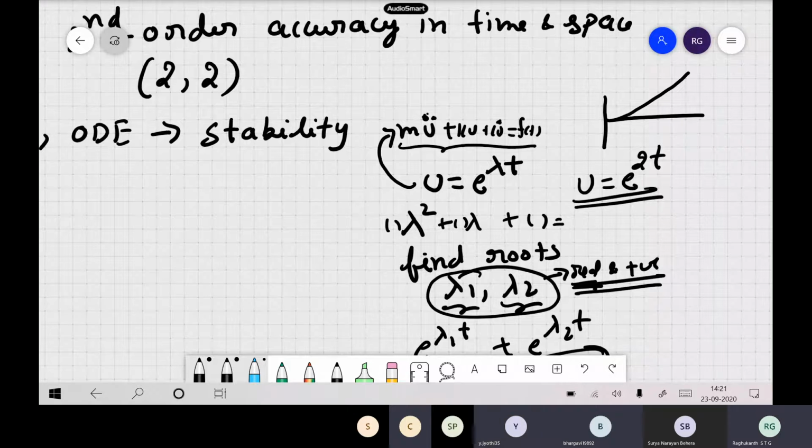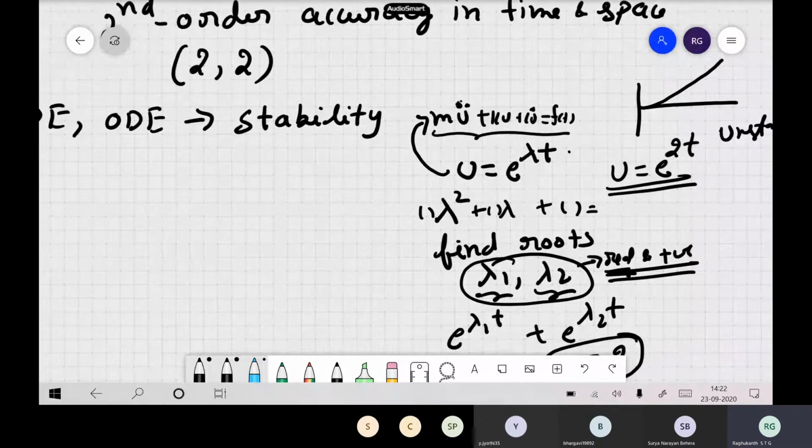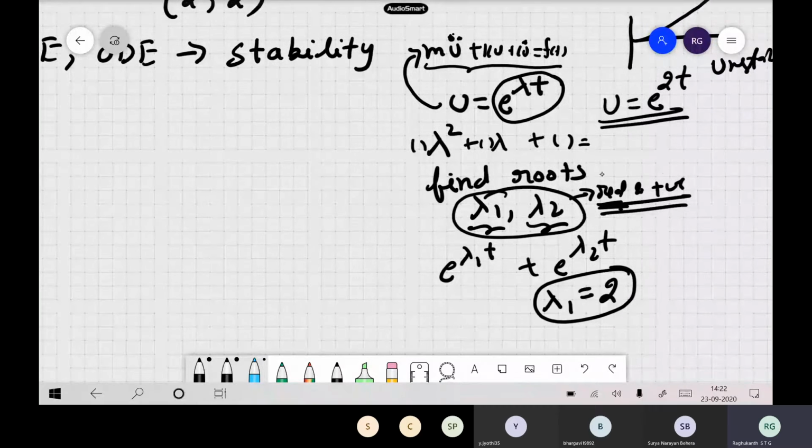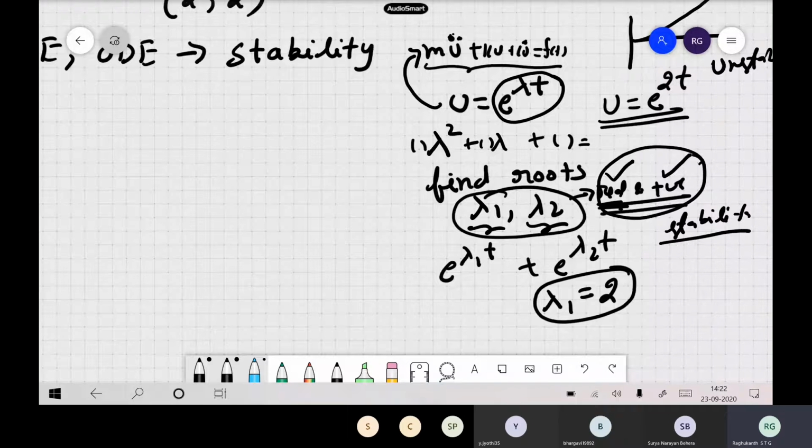So what do you mean? What is the meaning of this? Whether it is stable or unstable? Unstable. It is unstable. So now, how do you check the stability of a differential equation? What we generally do is, you write the solution like this. You substitute in your ODE or PDE or whatever, then you find out the roots. If the roots are real and positive, you followed, right? That itself will tell you about your stability. So if you want to check whether any differential equation is stable or not, this is how we check it in our mathematics.